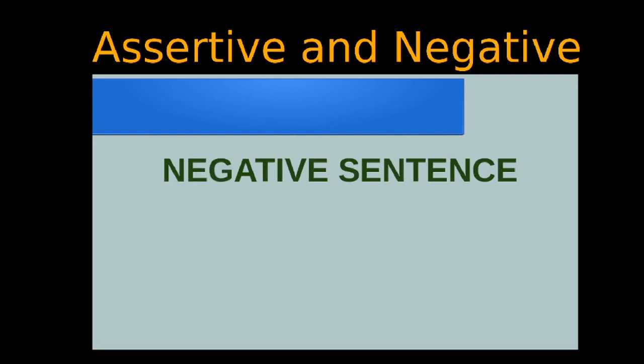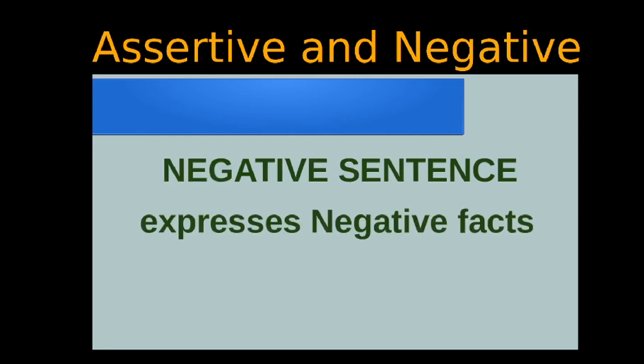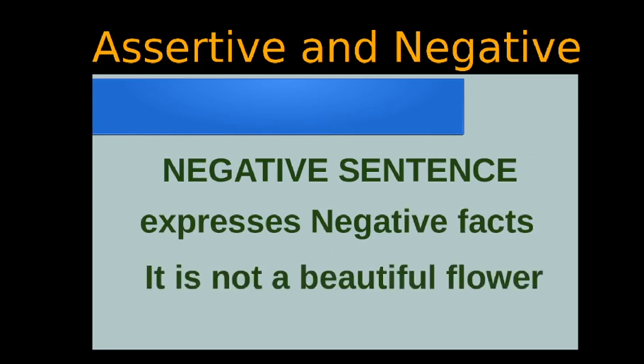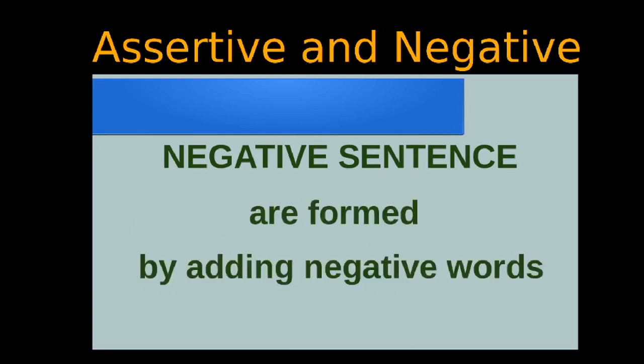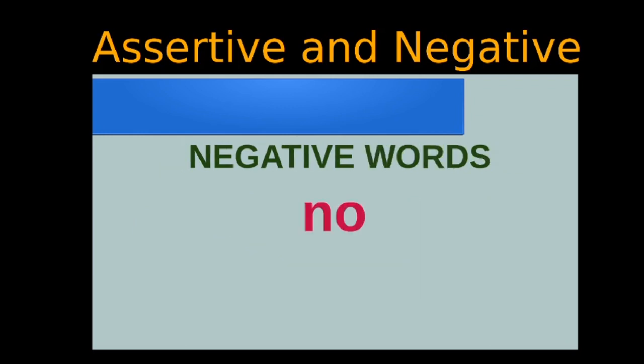What are negative sentences? They express negative facts. It is not a beautiful flower. Here you have the word not, which makes the sentence into a negative sentence. Negative sentences are formed by adding negative words. They are: no.